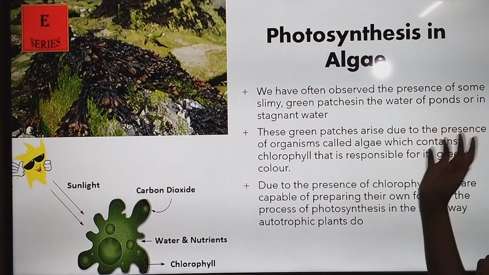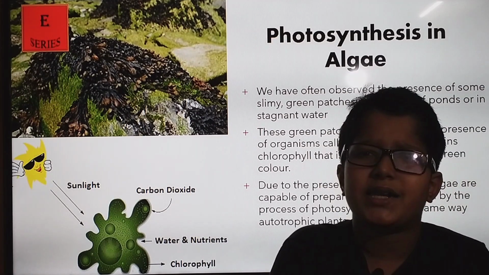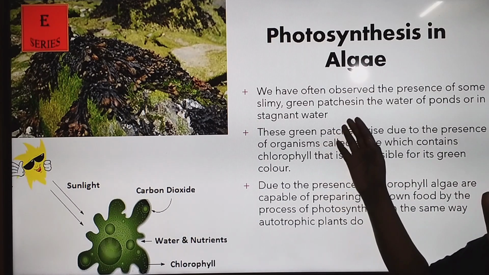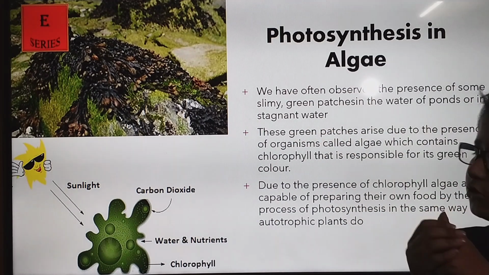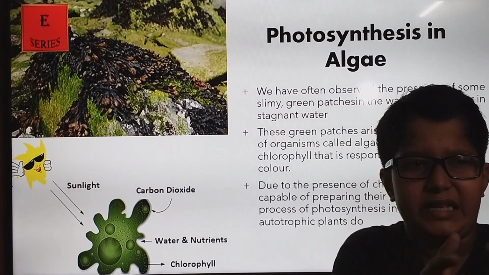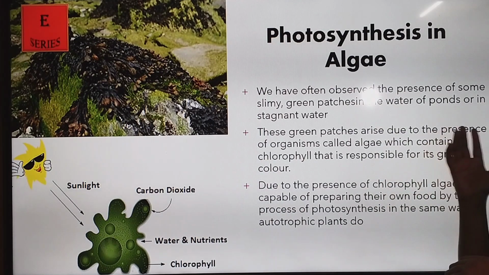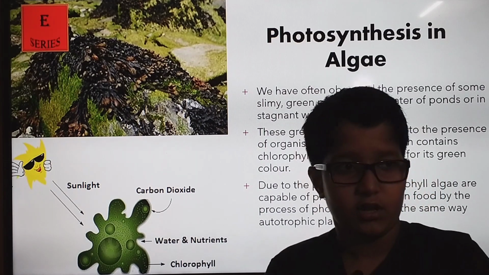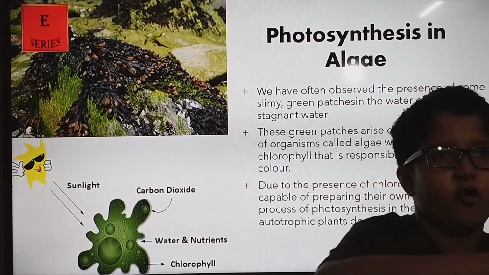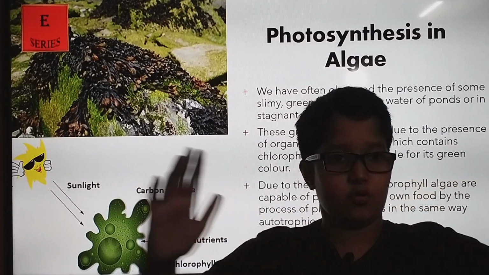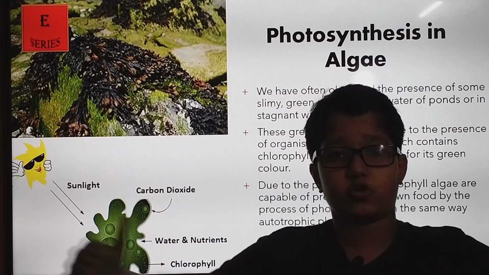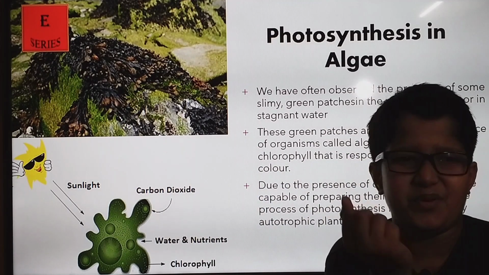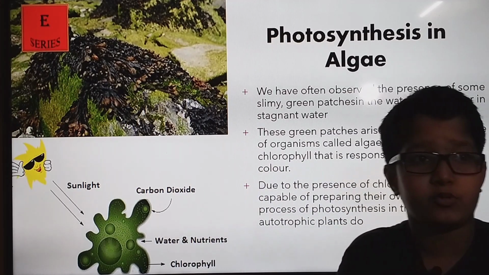Now, photosynthesis in algae. Algae are somewhat like plants, slimy creatures. We have often observed a slimy, greenish structure on the water of ponds, in stagnant water or lakes which do not have motion. They are not like rivers, which move from the mountains to the oceans. No, they are just in a pond, stored, with no movement. On that, some greenish, creepy structures called algae form.